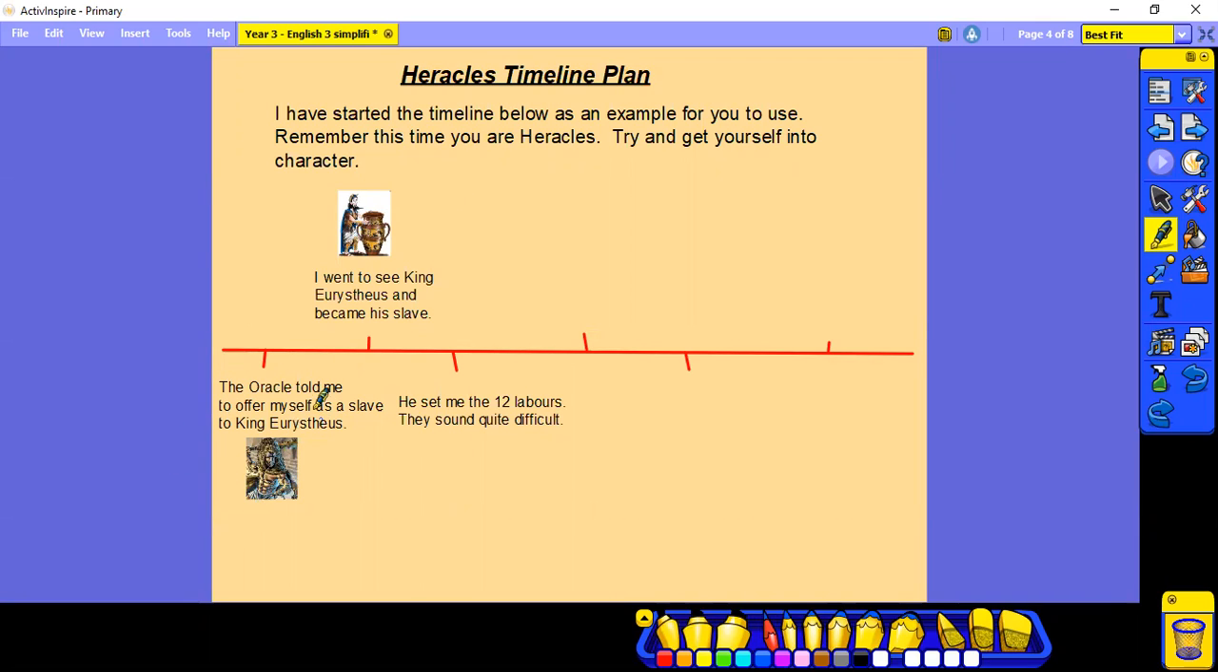So I've put here, the oracle told me to offer myself as a slave to King Eurystheus. Next, I went to see King Eurystheus and became his slave. Then he set me the 12 labours. They sound quite difficult. And you can move along the timeline how you would like to.